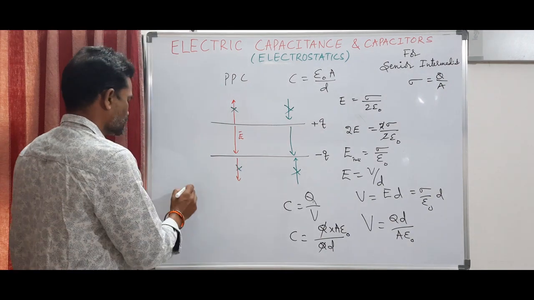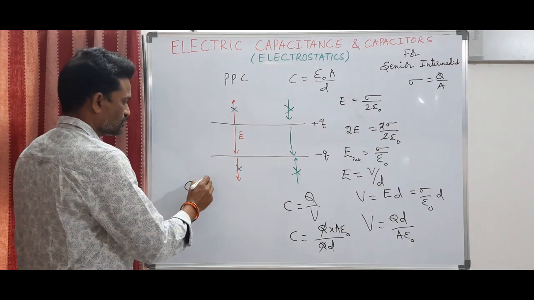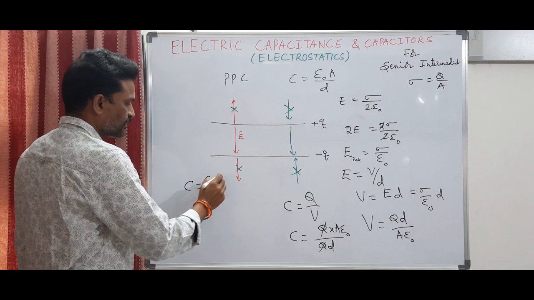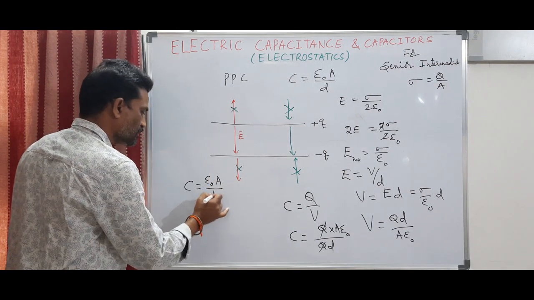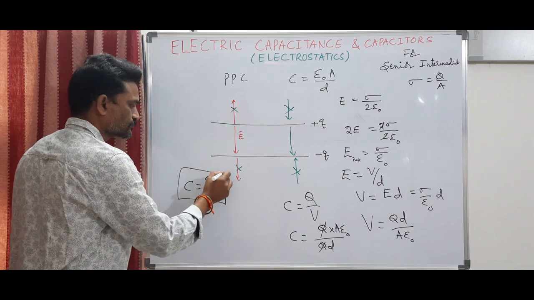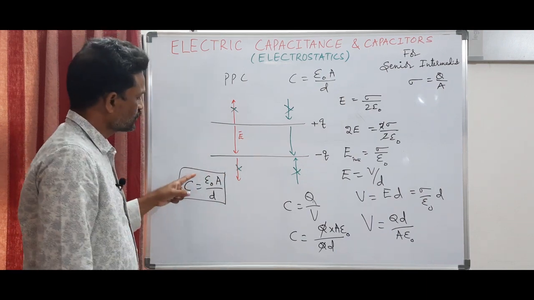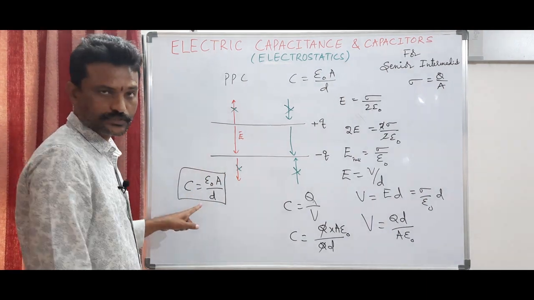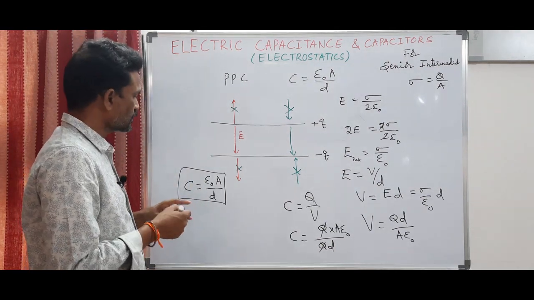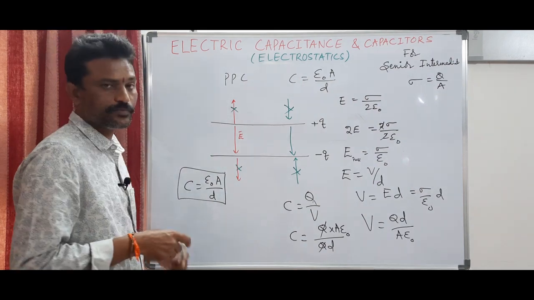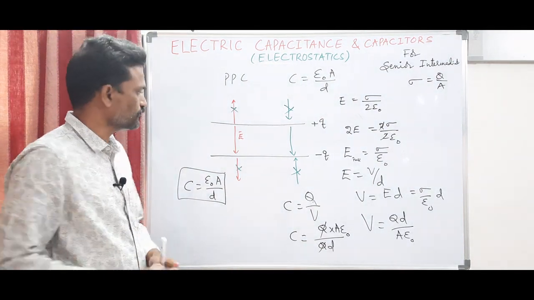So from this it is clear that the capacitance of a capacitor depends on the area of the plates and on the distance between the two plates. It is not going to depend either on charge or on voltage. Is this clear? So this is the expression for the capacitance in the case of any parallel plate capacitor. This is very, very important.